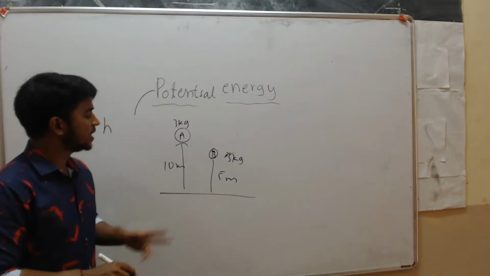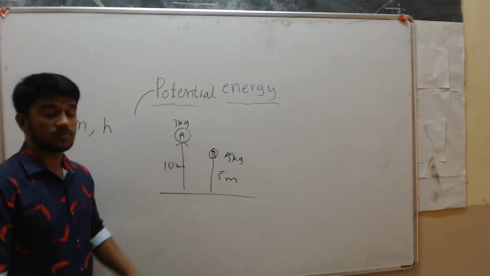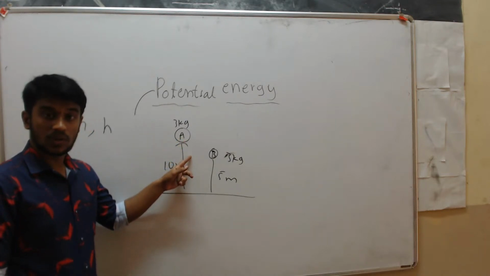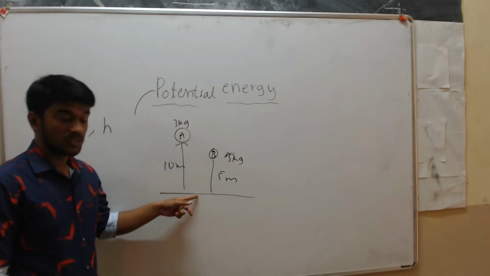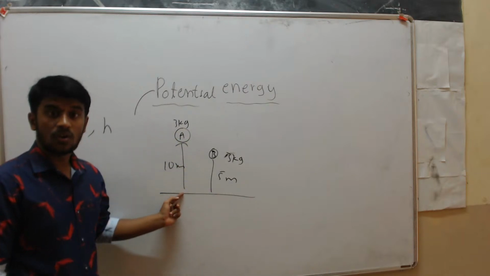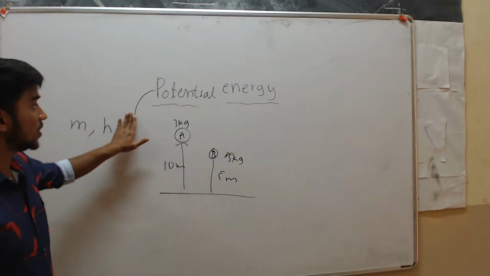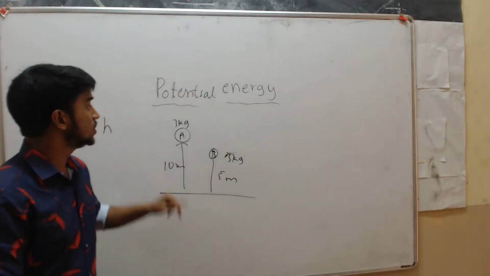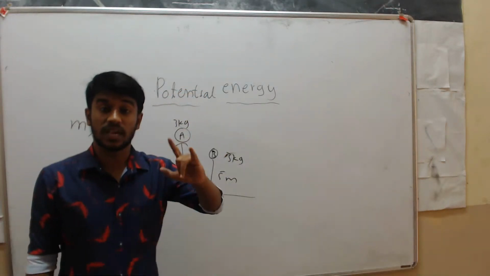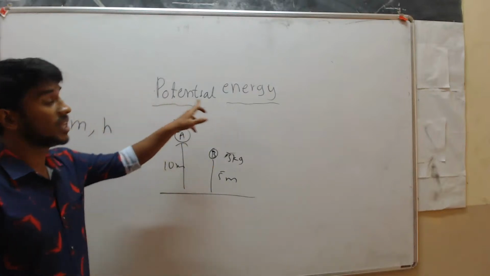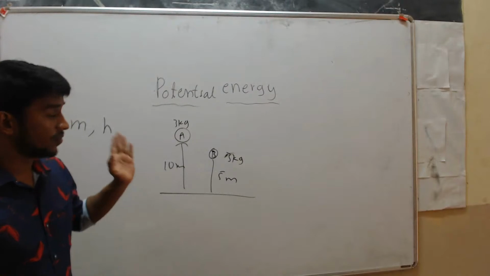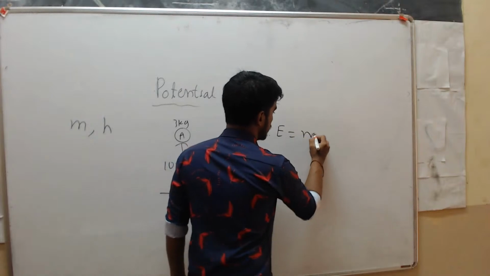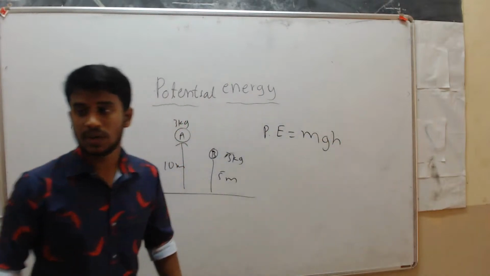So we can say that potential energy also depends on height. Okay. See here, why does it depend on the height? If you increase the height, the potential energy is more, right? Why? Because while falling down, its speed increases, right? Why? Because that is due to the gravitational force. So that's why, when you drop the objects from a certain height, at that time we use gravity. Those objects possess energy. Which energy? Gravitational potential energy. So now, if you want to calculate potential energy, we use this formula, that is m into g into h.